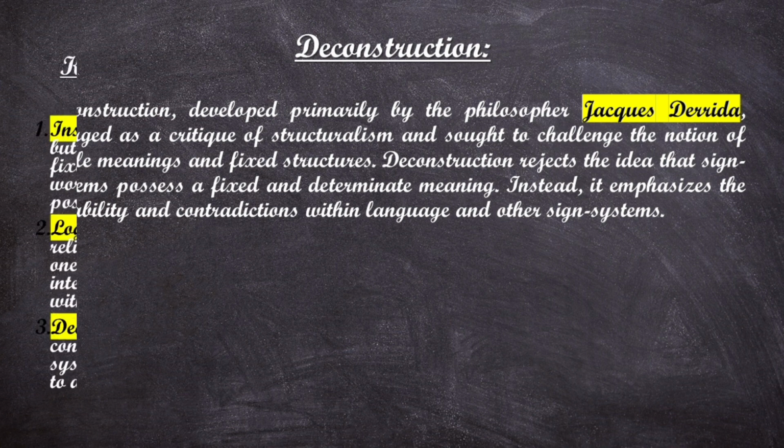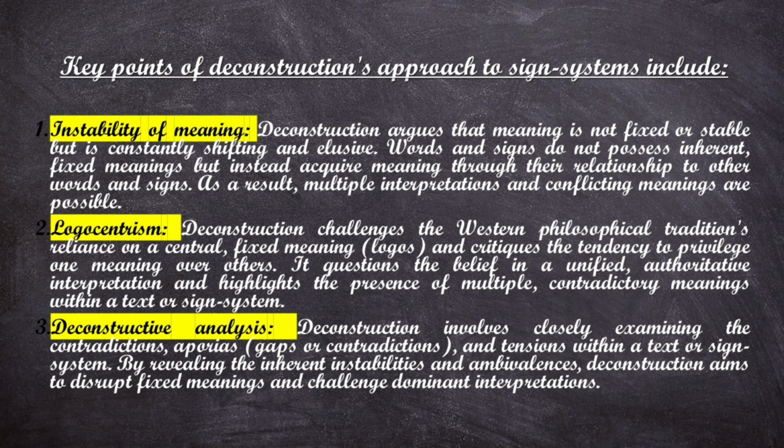Now let us discuss the key points of deconstruction's approach to science systems. Now this primarily includes the first one, that is instability of meaning. As I told you that deconstruction challenges structuralism, so obviously the first point that you need to mention is instability of meaning. Deconstruction argues that meaning is not fixed or stable but is constantly shifting and elusive.